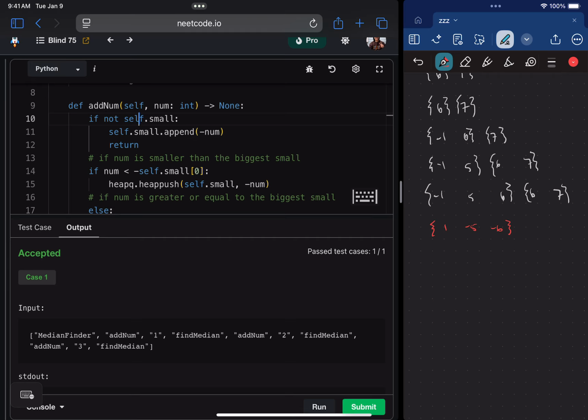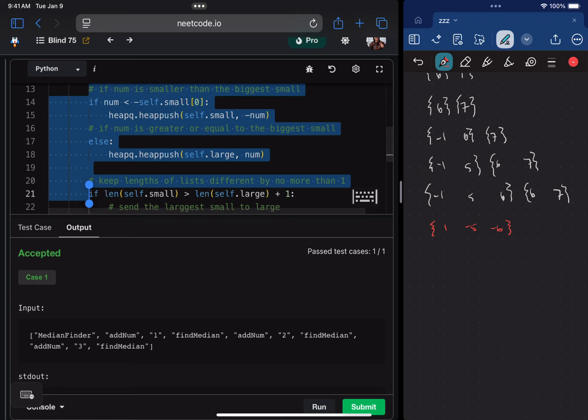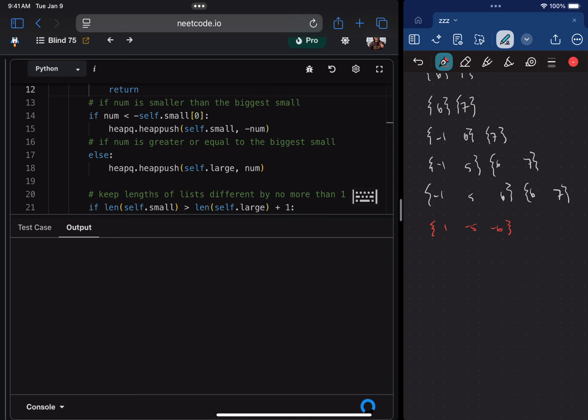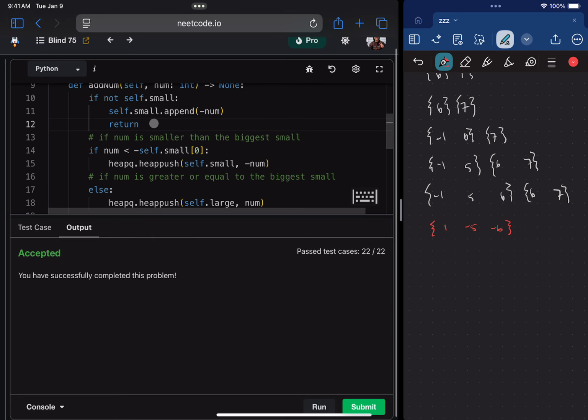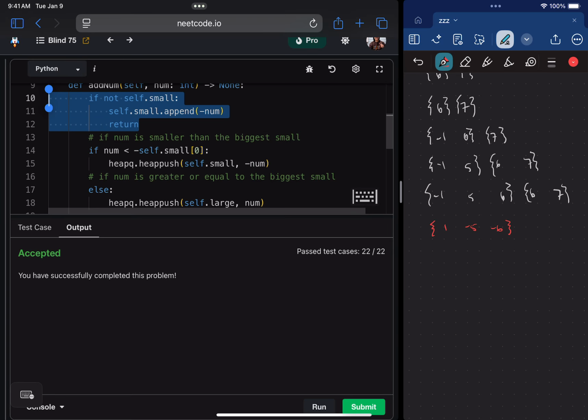Otherwise, assuming that there actually is something in that small list, now we can start doing comparisons about the heaps, right? Okay, let's see if this works in general. Great. Okay, so that was our only problem. We just missed that 1 return statement. And I wish there was a nicer way to do this, like they would give us the first number immediately, because it's a pain. I hate from an elegance perspective that we have to check this every time, even though only the first number cares about it. Oh well, not a huge deal.